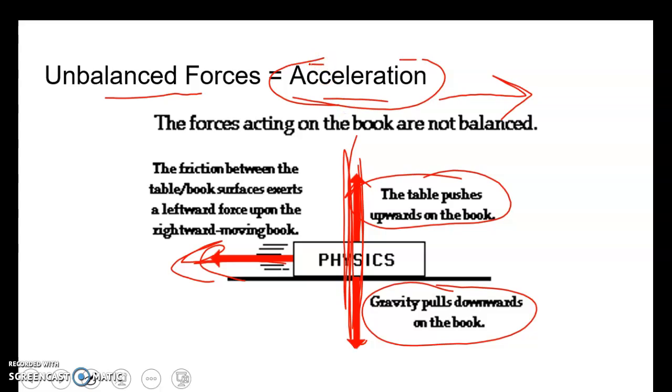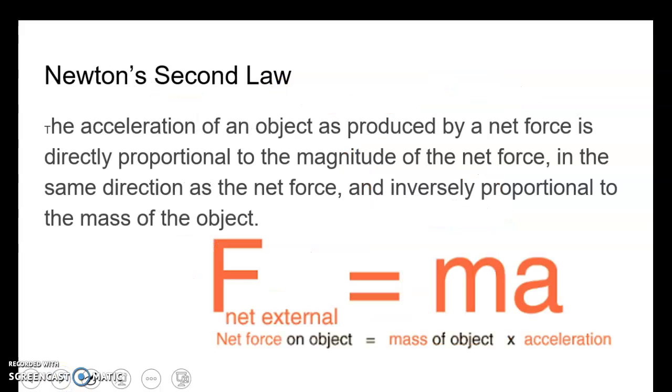So when there are unbalanced forces, in this case friction, the book is slowing down because it accelerates with unbalanced forces. So that's Newton's first law.